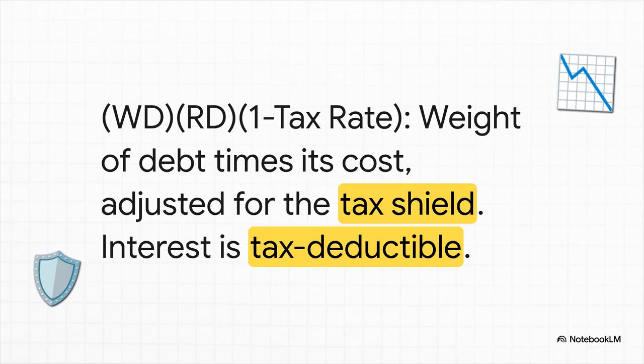All right, next up is debt. Just like with equity, we take the weight of debt and multiply by the cost of debt. But, and you gotta pay attention here, look at that last part, 1 minus the tax rate. Why is that there? Well, it's because the government gives companies a break. The interest they pay on debt is tax deductible. It's a tax shield. And seriously, forgetting this little piece is one of the biggest mistakes people make on the exam. So please, burn this into your brain.